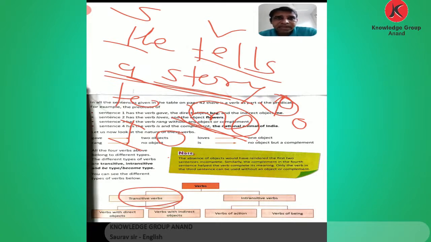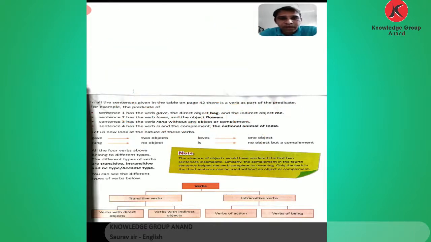So for a transitive verb we need subject, verb and object. Now the intransitive verb: verb of action and verb of being.